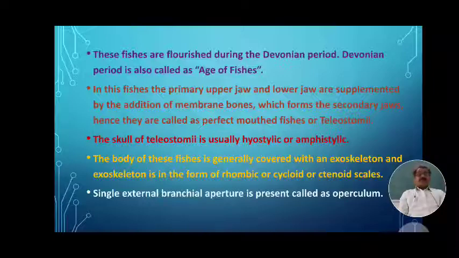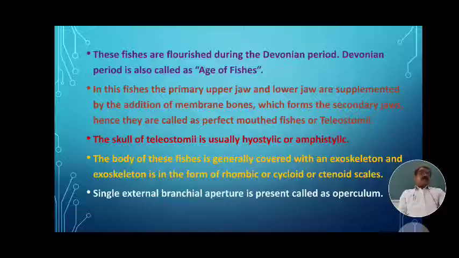Another important character in these fishes: the primary upper jaw and lower jaw are supplemented by the addition of membrane bones which form the secondary jaws.